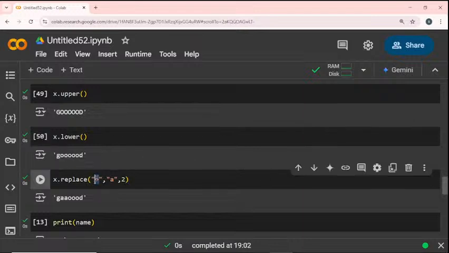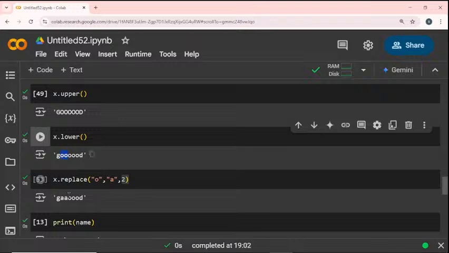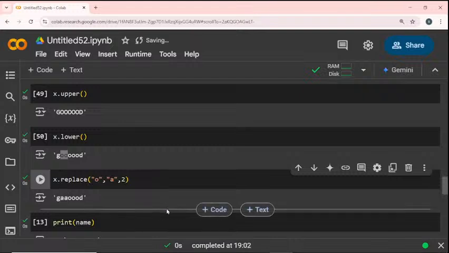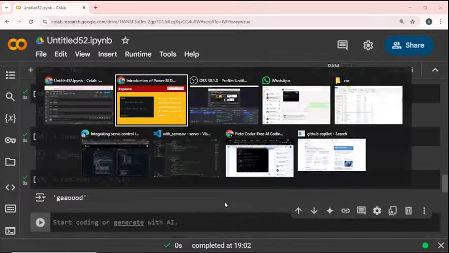O is the already present value. A is the replaced value. The 2 is how many places the new character will be replaced. I am mentioning 2, which means the first 2 characters will be replaced. The first O is replaced by the A character. So this is the way we can convert one character into another character. This is how the replace function works.